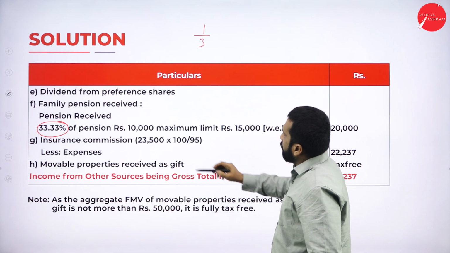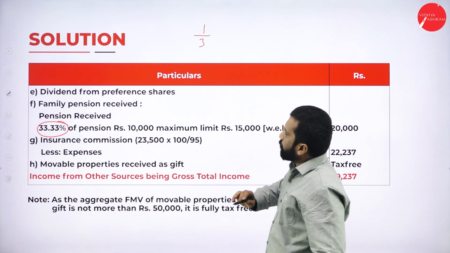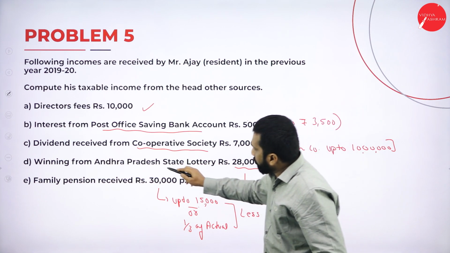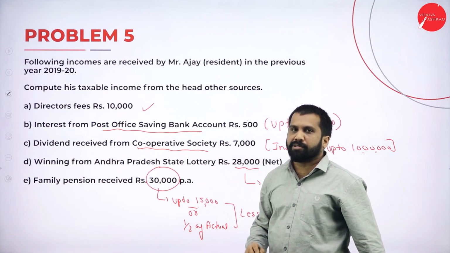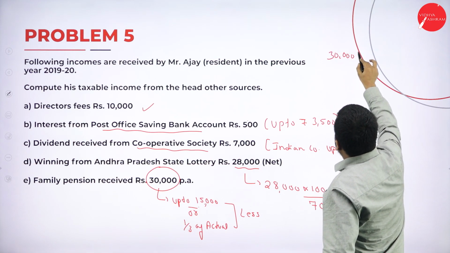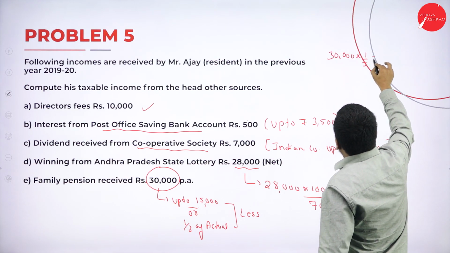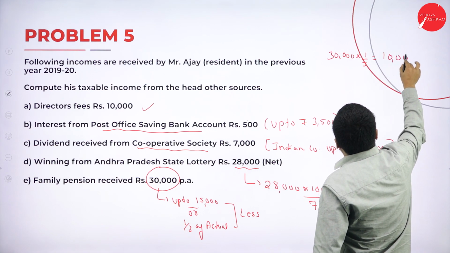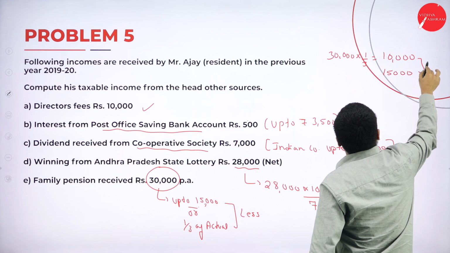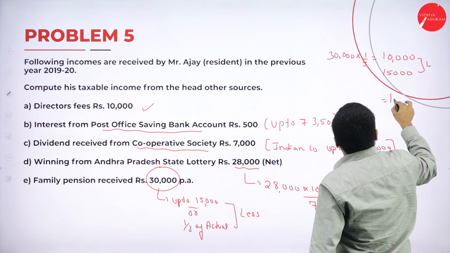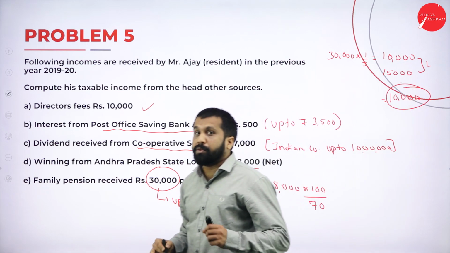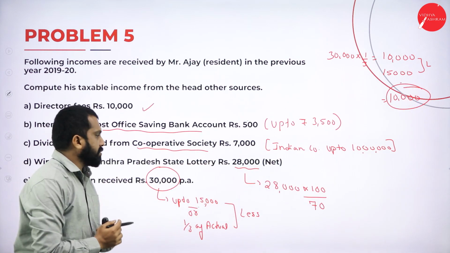Now, how much is your pension amount? I'll go back to question. Yes, your pension amount is 30,000. Now, this 30,000 multiplied with 1 by 3, how much you will get? 10,000. What is the maximum limit? 15,000. Whichever is less, the less is 10,000. Only 10,000 you are supposed to minus. Now what we are supposed to do?